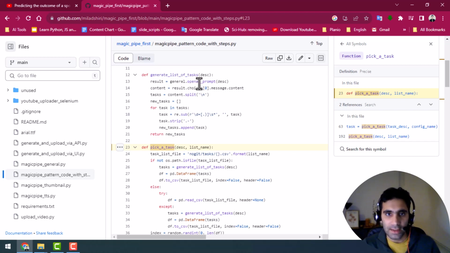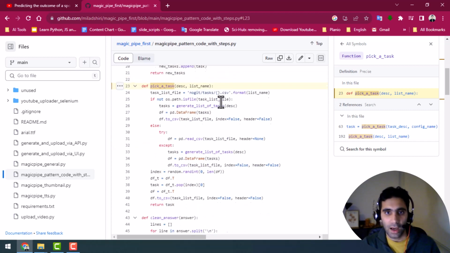Here you can see that I use an OpenAI prompt and give the description to that. So it sends a description for the task to GPT, and then OpenAI GPT returns the task based on the description I gave. And then it gives me a list of tasks.